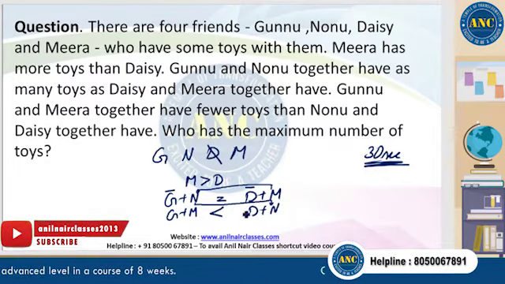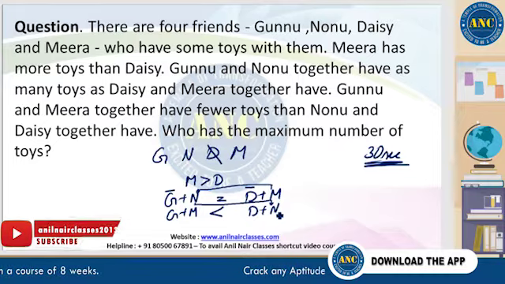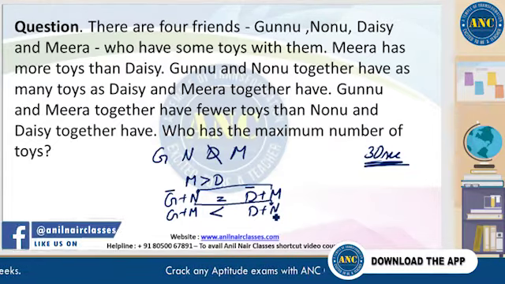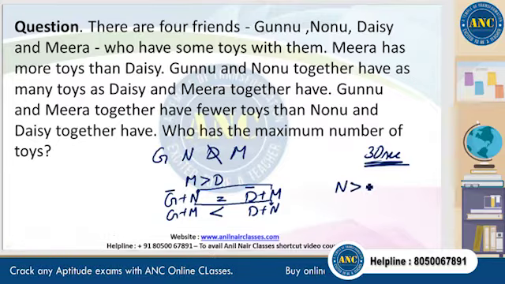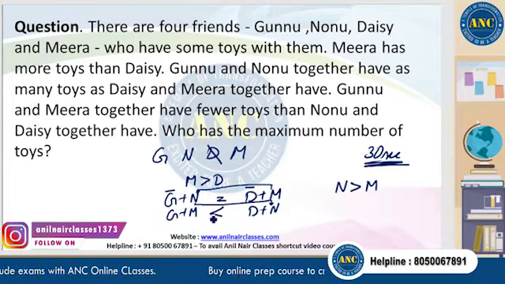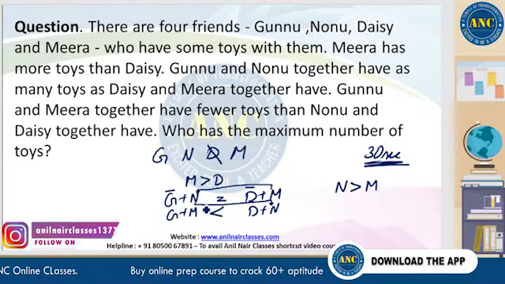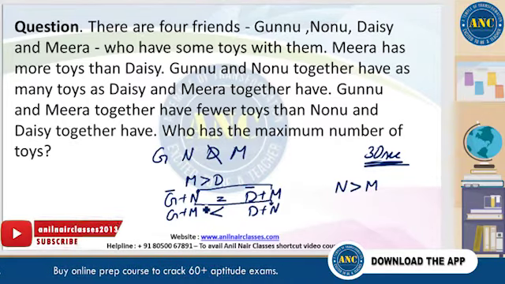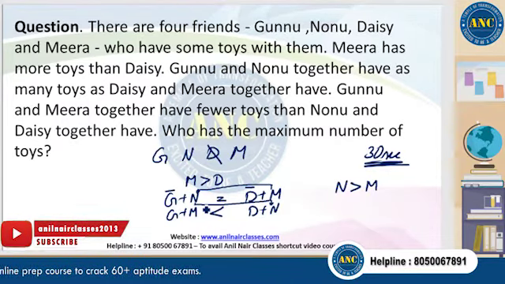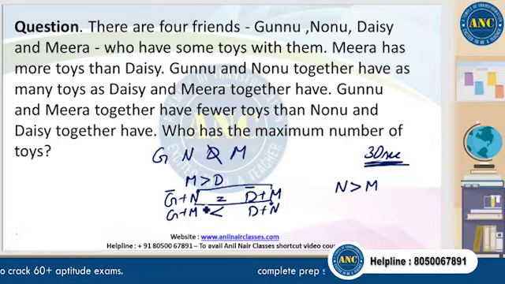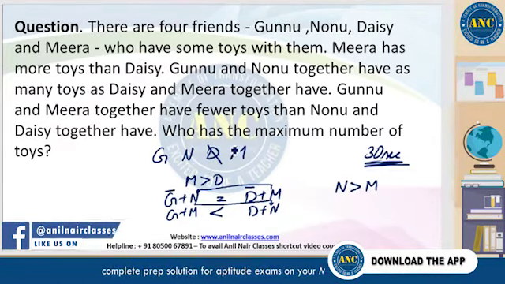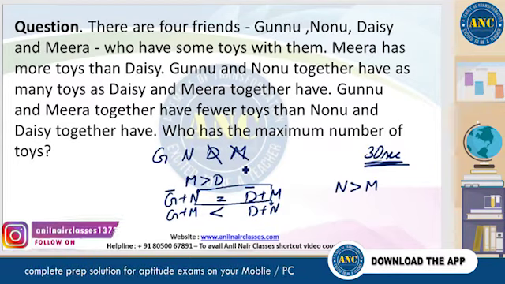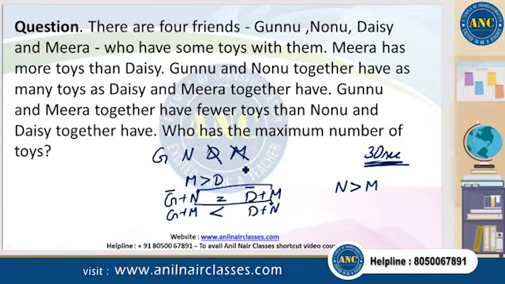Daisy and Gunu are the same, but the value here is increasing, right? Which automatically means that Nonu's value has to be greater than Meera's. Otherwise, if they were the same, the shift wouldn't have mattered. It would have been no change. After the shift, this is happening, which means automatically Nonu is greater than Meera. So Meera is not the highest. It could either be Gunu or Nonu.